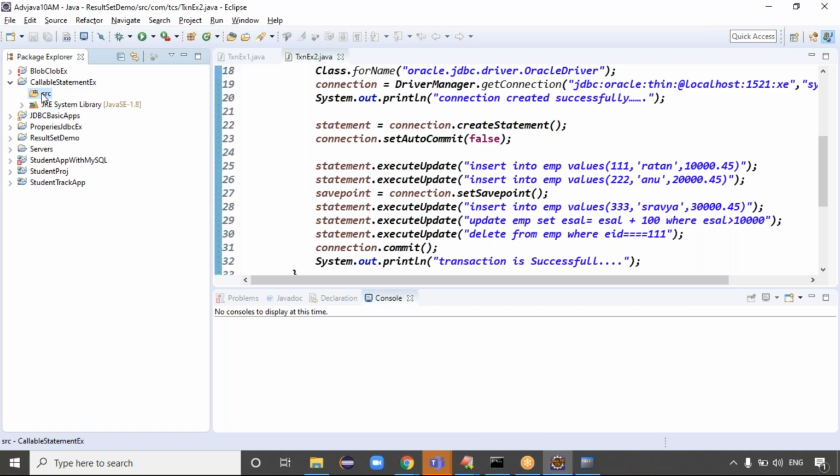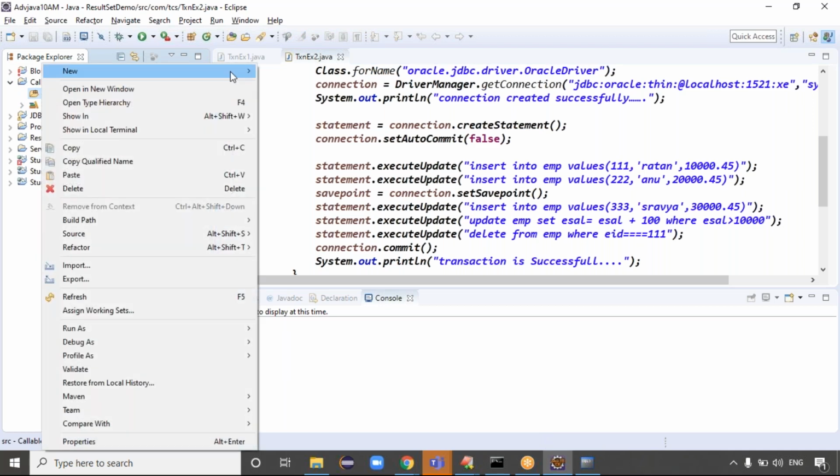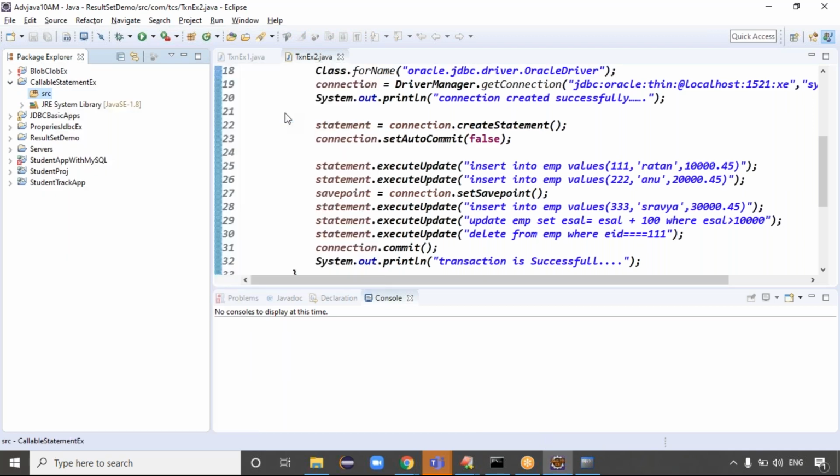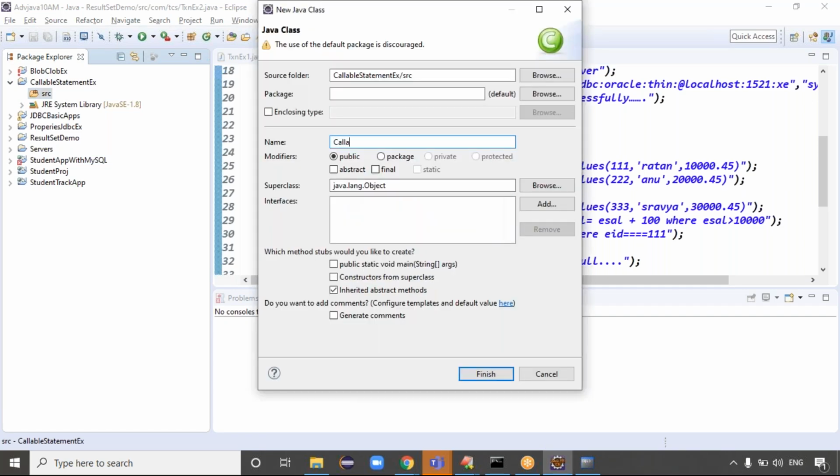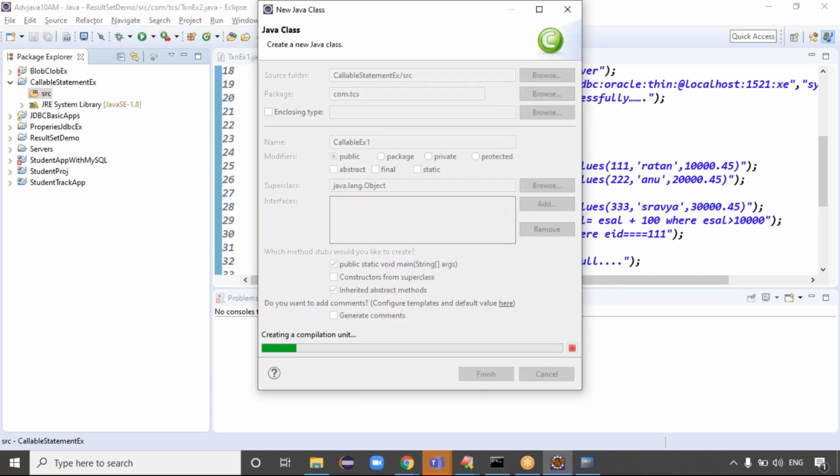In the src folder, right click, new, and create the class. Exactly. So here, callable example one. Give the package name like com.tcs, click on the main method, and then click on finish.